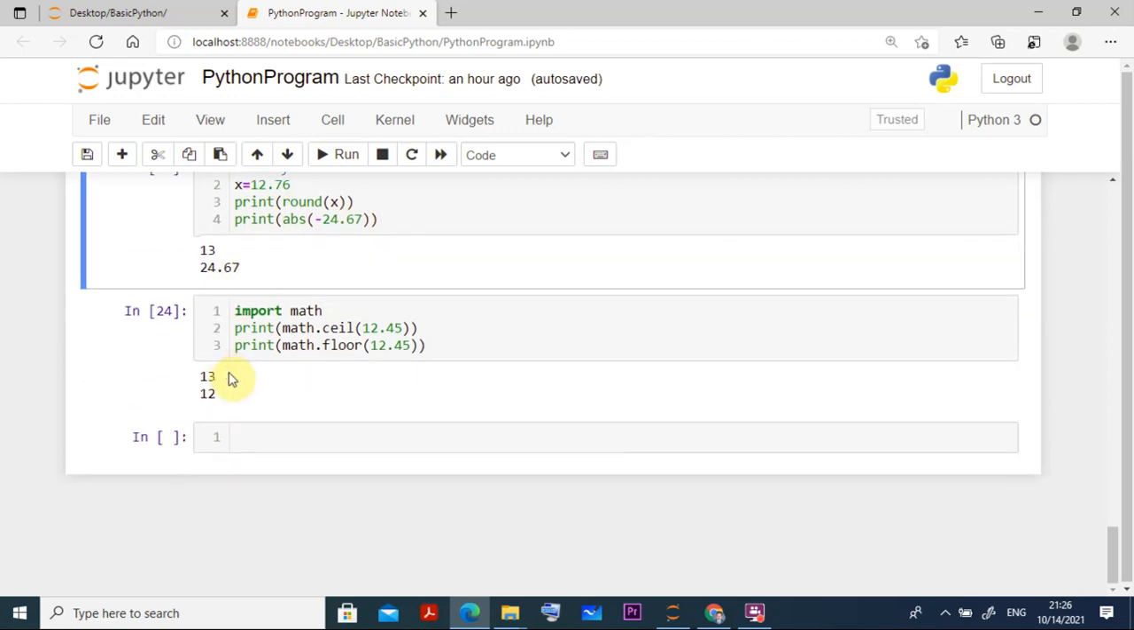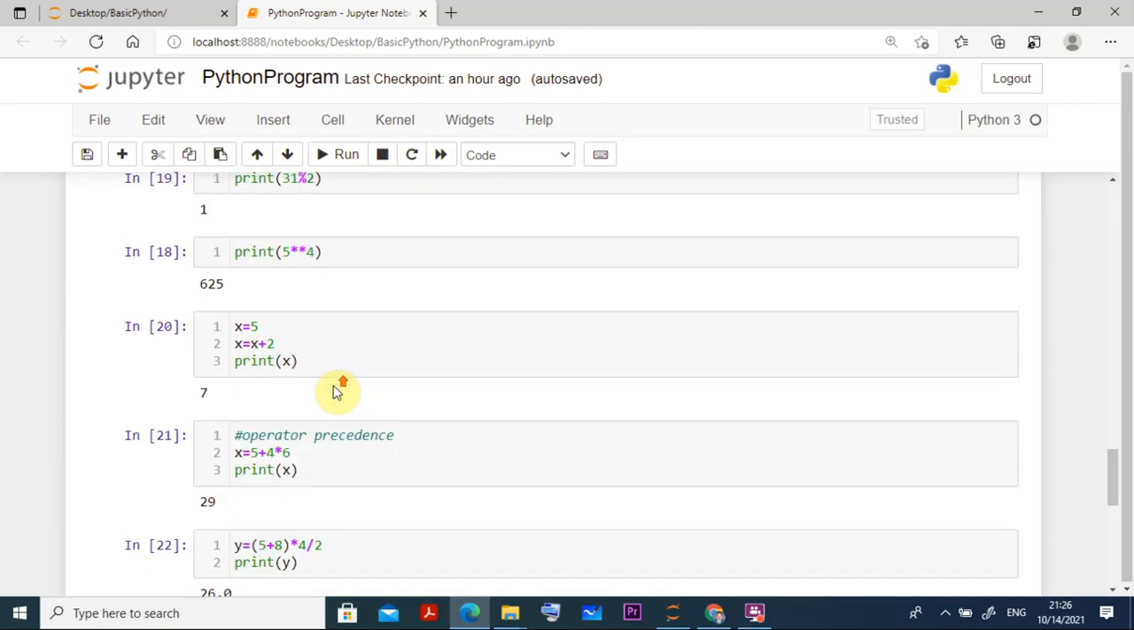Also you can import the math module. So import math and print. Then print math dot ceil, suppose I want the ceiling. Ceiling is just like round. So 12.45 will be converted to 13. If you want to make it floor, in that case it will go to the previous round number, that is 12. In this way you can do a number of things.